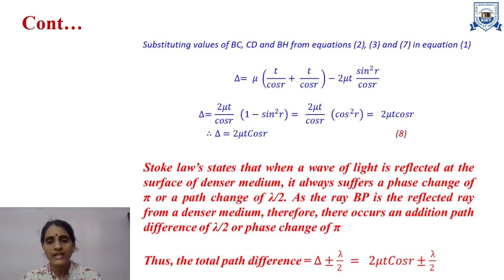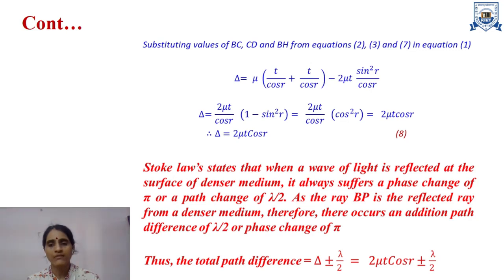Now one more thing I need to add over here is that, as you people know very well the Stokes law, the Stokes law of reflection states that whenever a wave of light is reflected at the surface of a denser medium, it always suffers a phase change of pi or a path change of lambda by 2. And in our case, that is the interference in thin film of reflected light, we have seen that